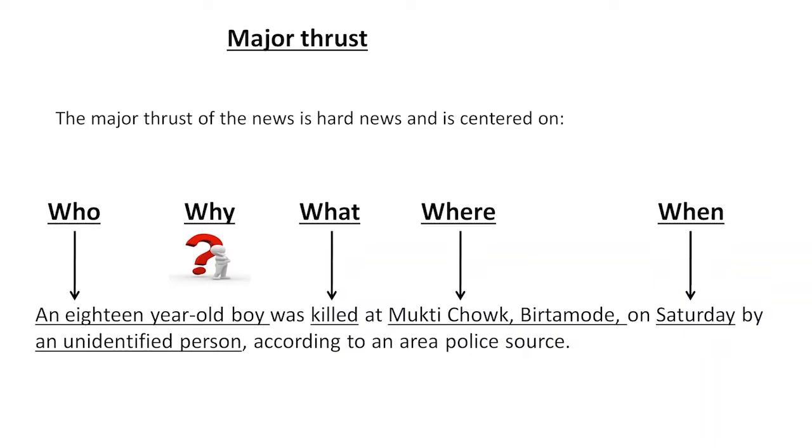The major thrust of the news is hard news and is centered on 5 W's. Let's see. An 18-year-old boy. Who? An 18-year-old boy. What happened to that boy? He got killed. Where? At Mukti Chowk, Amor. And when was it? On Saturday. By whom? An unidentified person, according to an area police source. So in the major news, what we have noticed is that 1, 2, 3, 4, 5 W's have been covered.